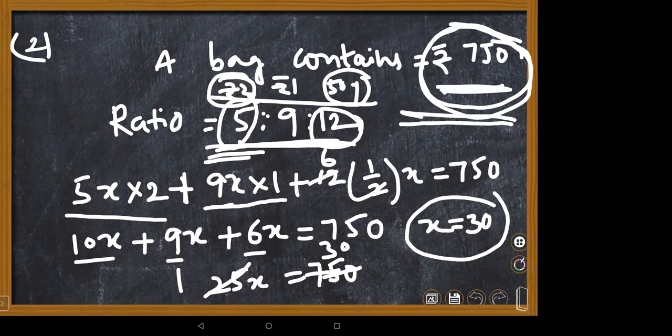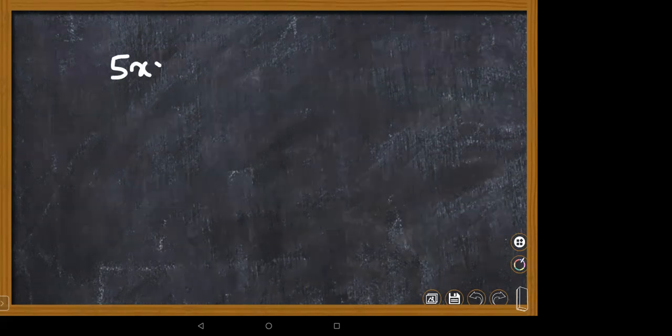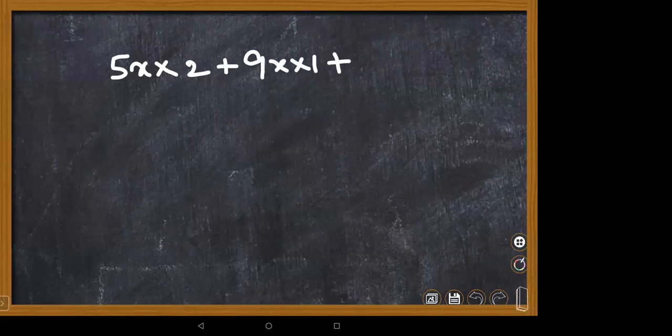Why do I write 1 by 2 here, children? Because it is half, ma'am. Yes, 50 paise is nothing but half rupee. I converted everything into rupees, so that I came to know half. Please try to understand, children. Ma'am, in the last question, how did we get 9 by 1? Before, 5x into 2 rupees, then the ratio is given, 9x into only 1 rupee, so multiplied into 1.